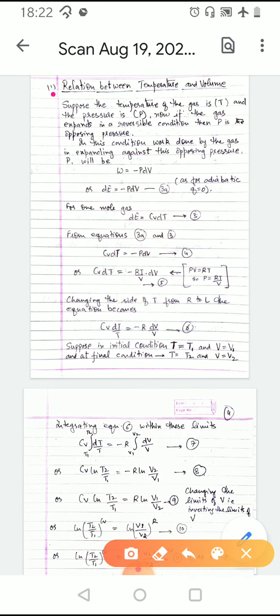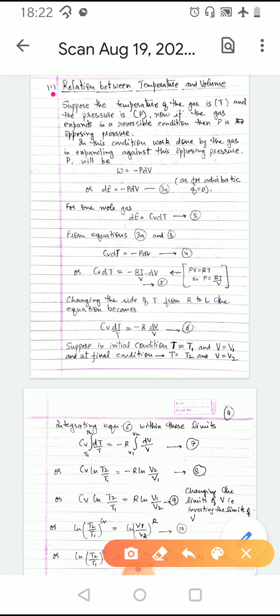Now we come to the topic, relation between temperature and volume. Suppose the temperature of a gas is T and the pressure is P. Now, if the gas expands in a reversible manner, then P is the opposing pressure against the expansion of the gas.